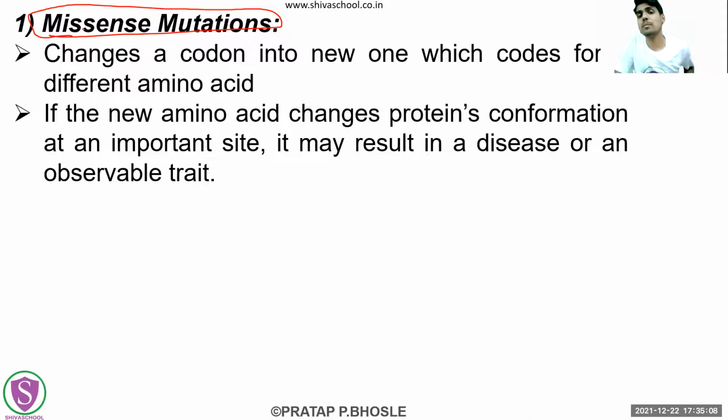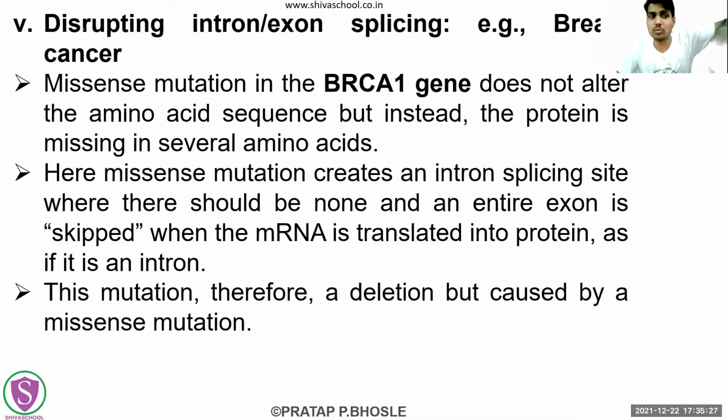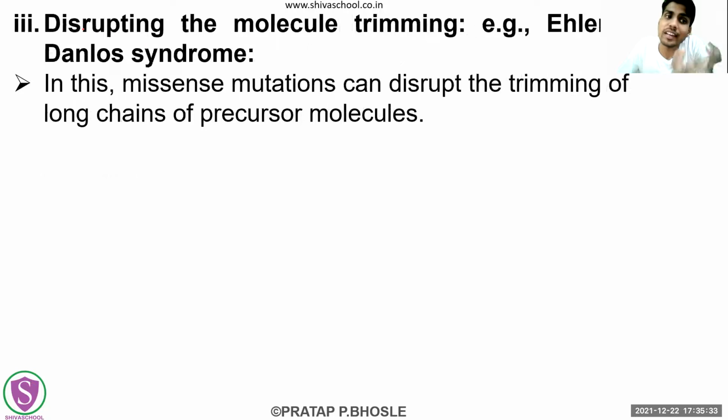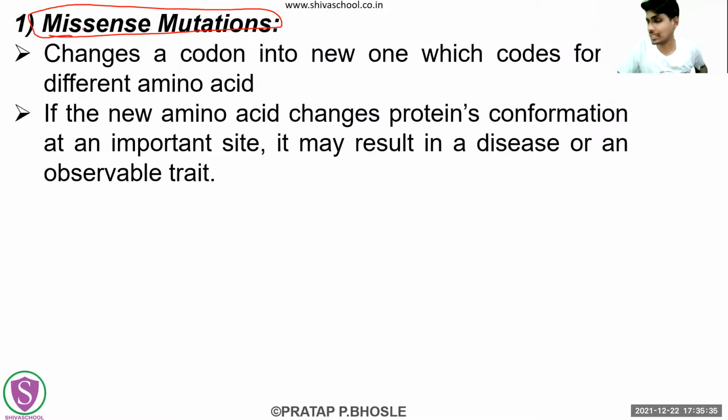If UPSC asks for detailed notes on point mutation, then also you will write this only, because missense mutation comes as a separate point under point mutation. So they can ask you the main point mutation, in which missense mutation will also be present, and another point there will be frameshift mutation. So you can write this, or UPSC will directly ask you about this missense mutation.